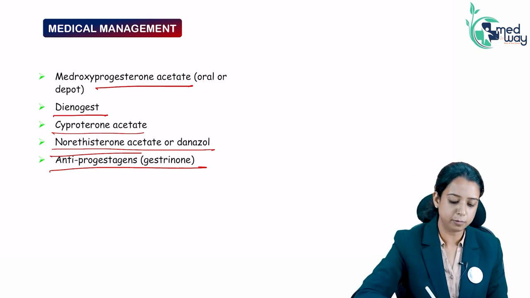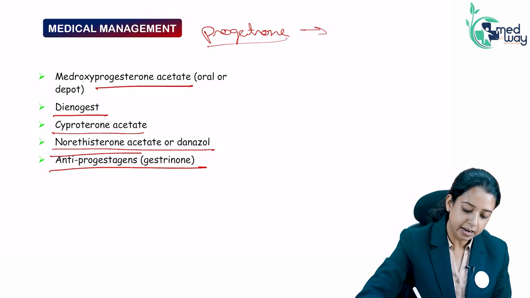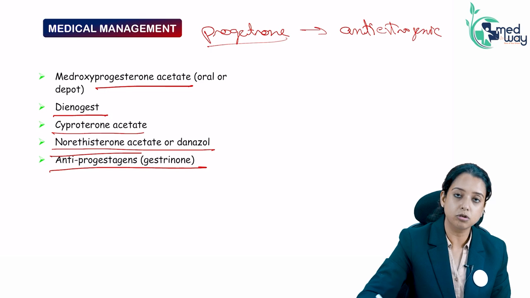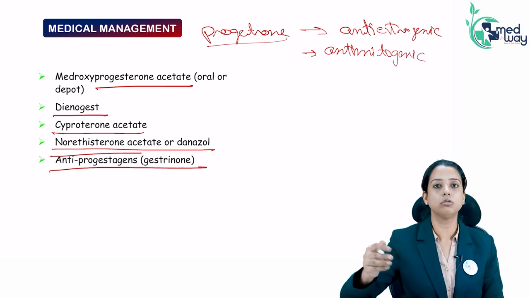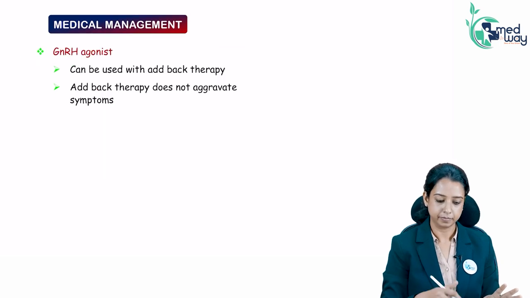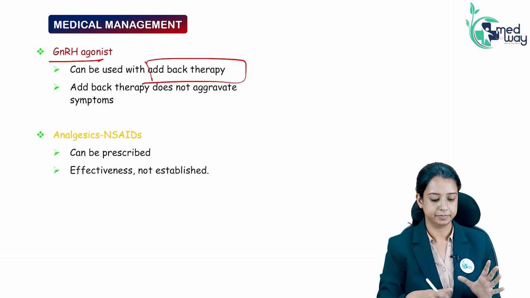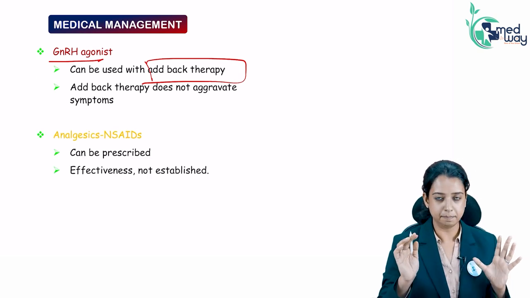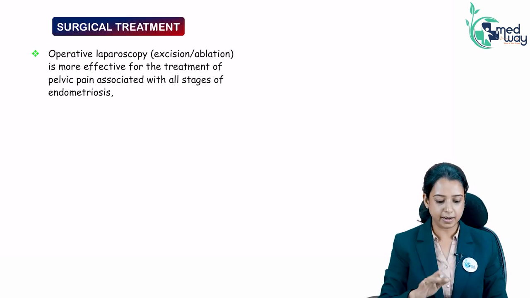Long-term progesterone. So what is the progesterone's role? Its role in the endometrium is that it is very much anti-estrogenic. It decreases the estrogenic effect on the endometrial tissue. It is very much anti-mitogenic. It decreases the thickness and the growth of endometrial tissue. So long-term progesterone will also help. Or a GnRH agonist, obviously with add-back therapy that we have read. Or you can give plain simple analgesics, but they are not very effective because the pain is severe.